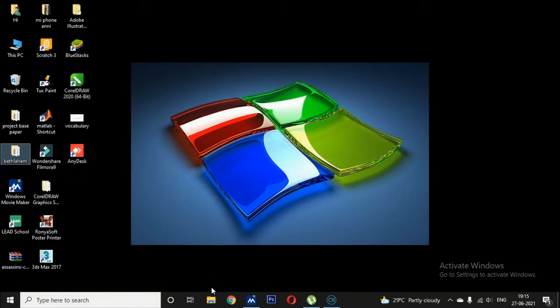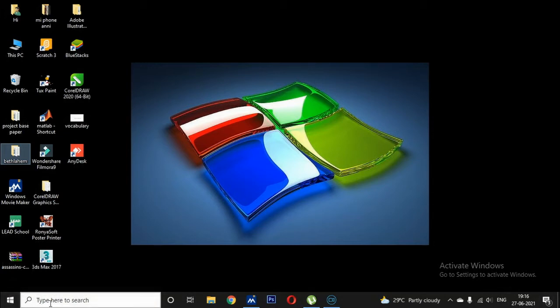And children, in the desktop, one long bar is present at the bottom of the desktop, isn't it? This long bar present at the bottom of the desktop is called the taskbar. The taskbar contains, first, the start button. Now you can drag the mouse here, it shows which is this one. This is the start button.